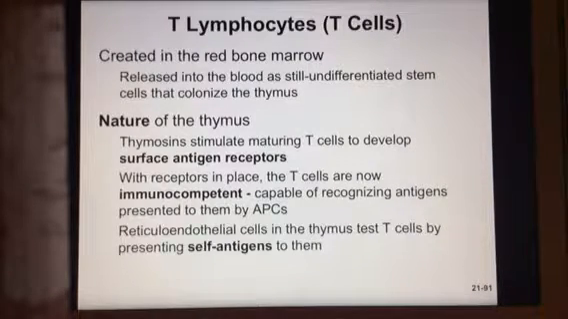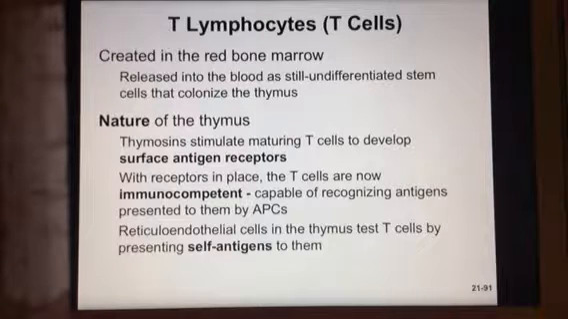So T cells are created in the red bone marrow and then released into the blood. They're still stem cells, and then they're going to move to the thymus. In the thymus, they're going to be stimulated, and they get these surface antigen receptors, which is exactly what it sounds like. So it's a receptor on their surface for antigens. And once the receptors are in place, the T cells are now able to recognize antigens.